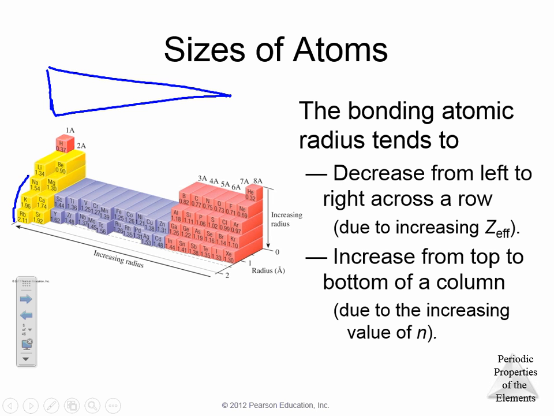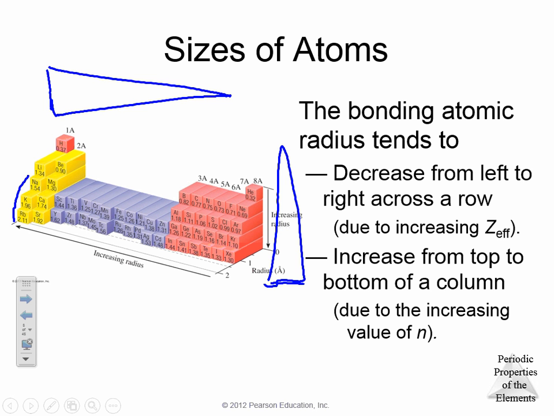They kind of increase as you go down, or they decrease as you go up. So just kind of an arrow there, and it has increasing radius on the bottom here. Why do they increase as you go down? You're adding more electrons and more neutrons to the individual atoms of each element. Therefore, you're going to increase the size. So, size of the atom.